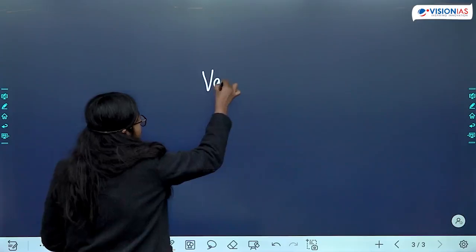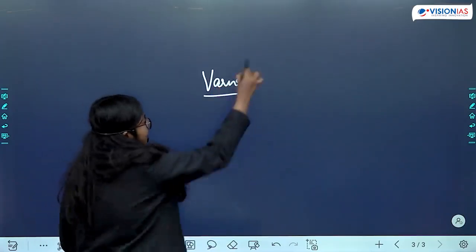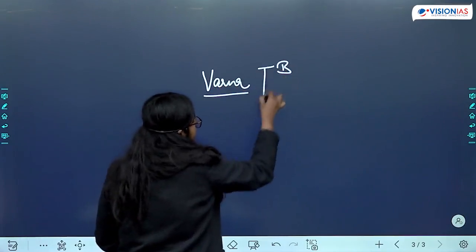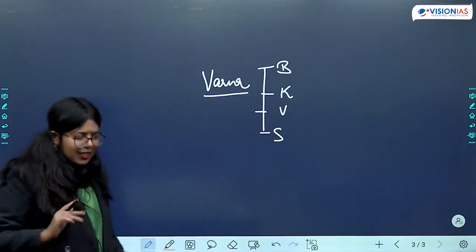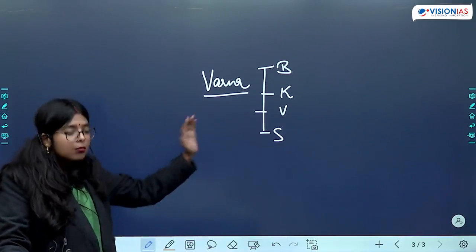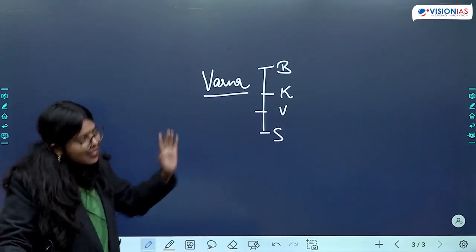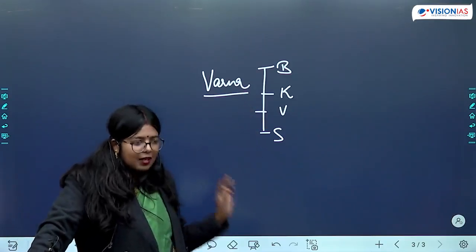When we talk about society, we talk about the Varna system. Okay. When we are talking about the Varnas, Brahmin, Kshatriya, Vaishya and Shudra. What had happened here? The condition of Brahmins is going to get better in a comparative sense. It was already good. It is going to become better. How?